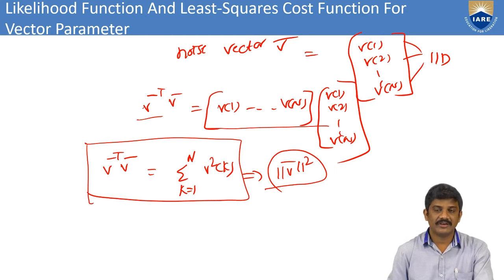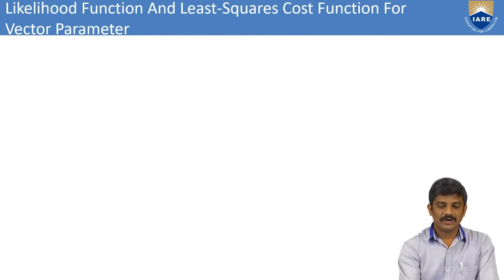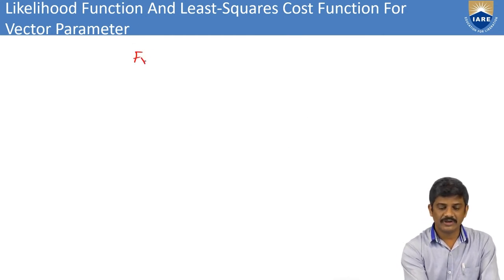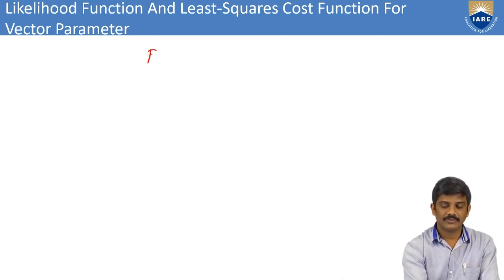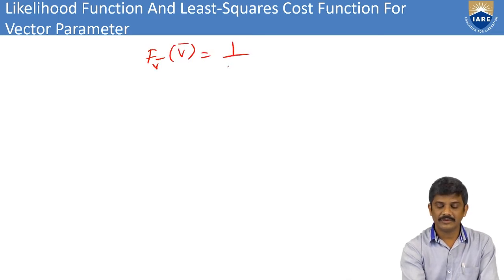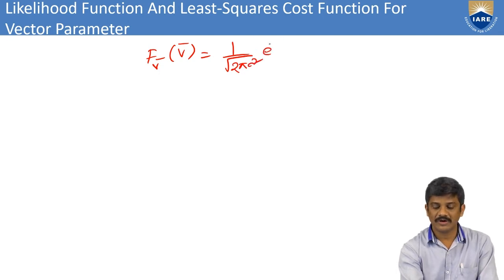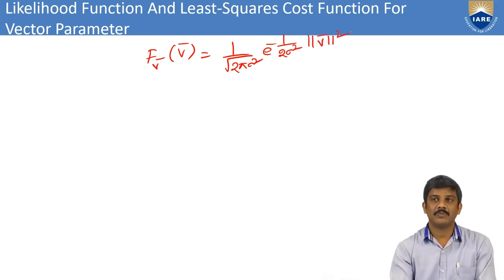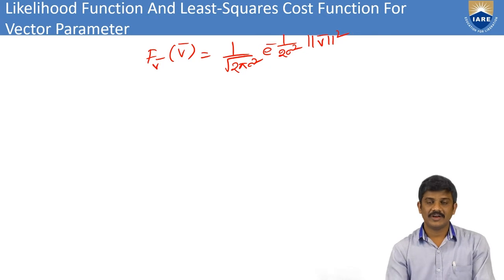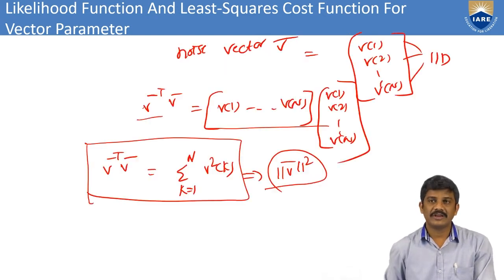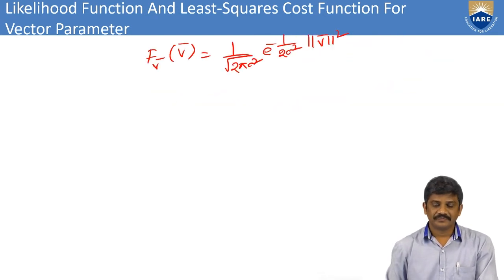From this I can write the value of the probability density function f_v bar equal to 1/√(2πσ²) e^(−(1/(2σ²)) mod v bar whole square). This is the value, and from this we can simplify.